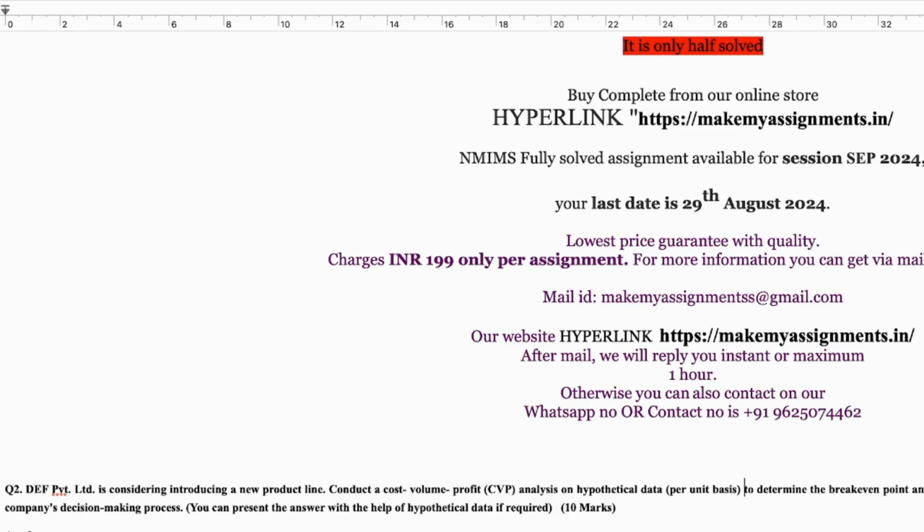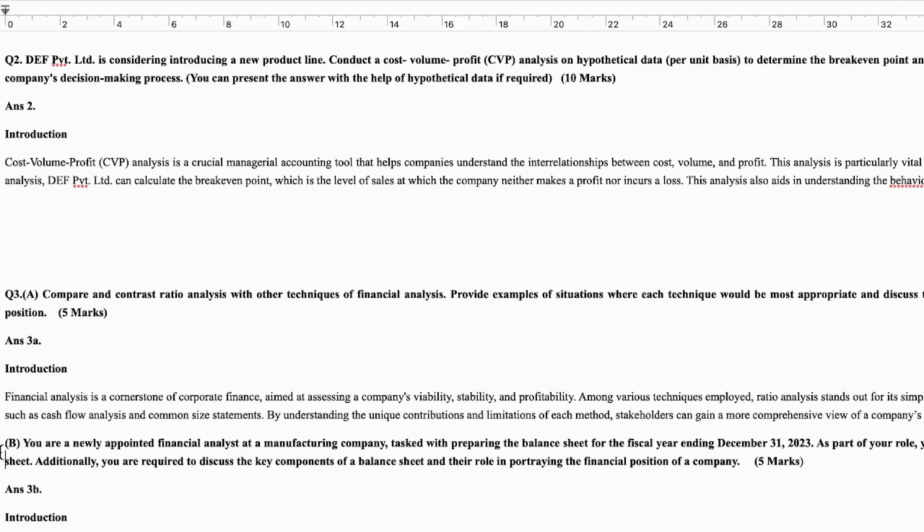Coming up on question number 3, that is: compare and contrast ratio analysis with other techniques of financial analysis. Provide examples of the situation where each technique would be most appropriate, and discuss the insight they offer to stakeholders in assessing the company's financial performance and position. So its answer will be 3A, and we'll be starting our answer from the introduction itself.